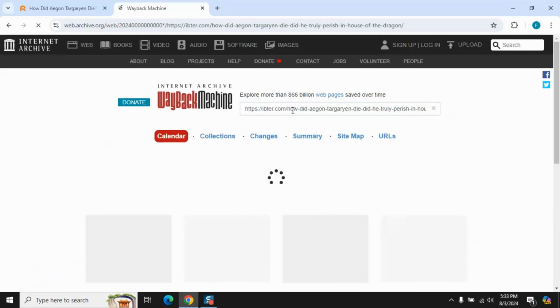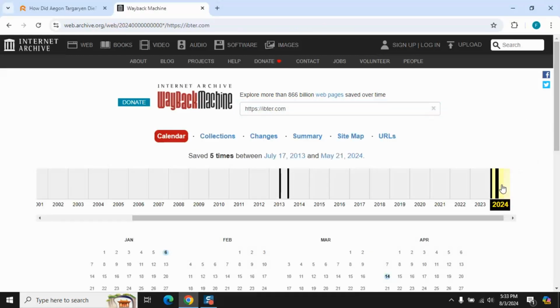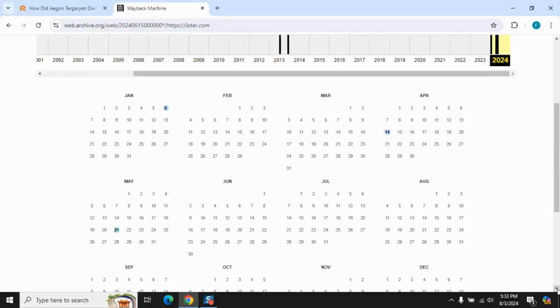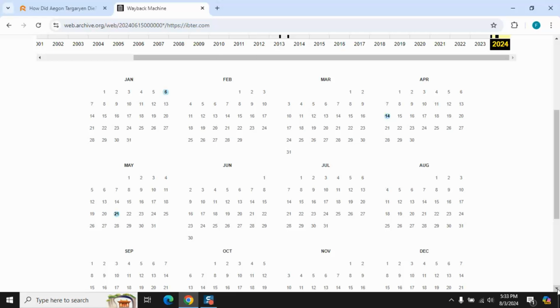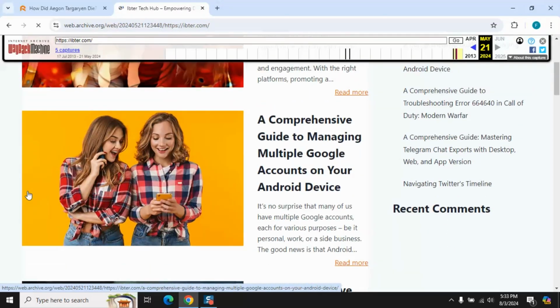If the Wayback Machine has archived the page, you'll see a timeline and calendar with different snapshots. Explore archived snapshots. Use the calendar to navigate through different snapshots of the page. Look for the earliest snapshot to see if it matches the original publication date of the article. Compare snapshots to find when the current version of the page was first published. Check metadata and annotations. Some archived pages may include metadata or annotations with additional information, such as the date of archiving or updates. Review this information to get more context about the publication timeline.